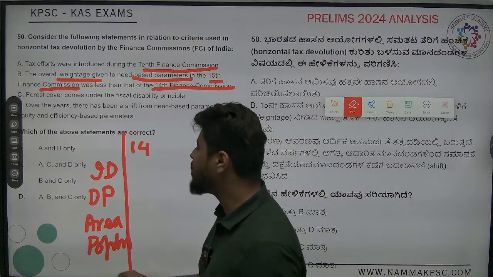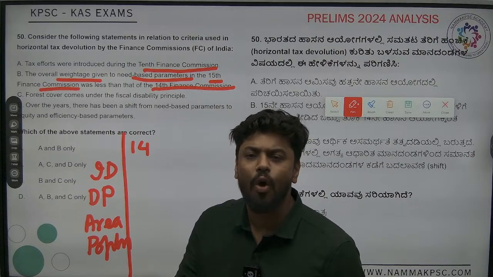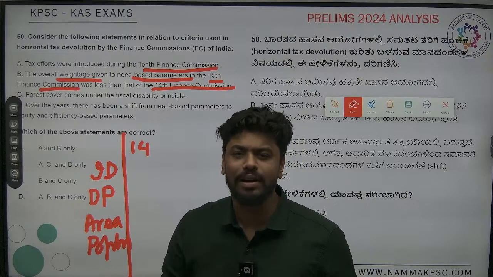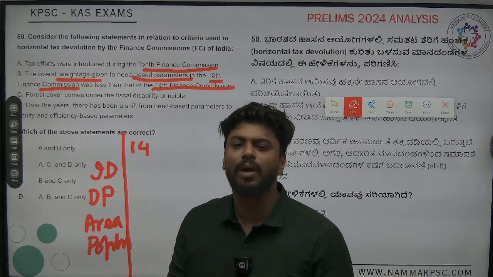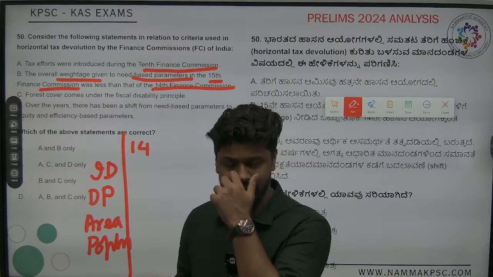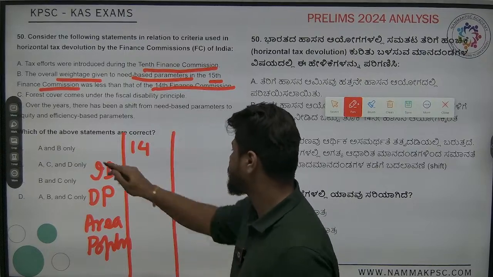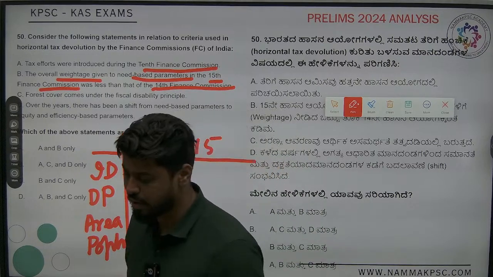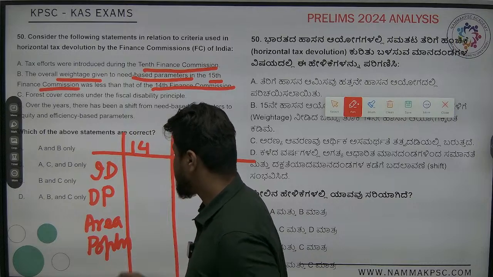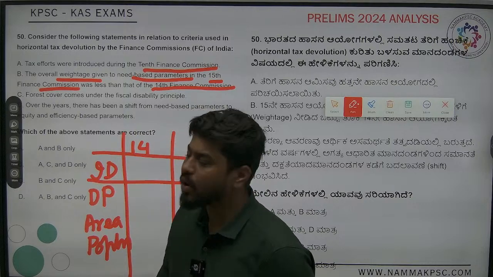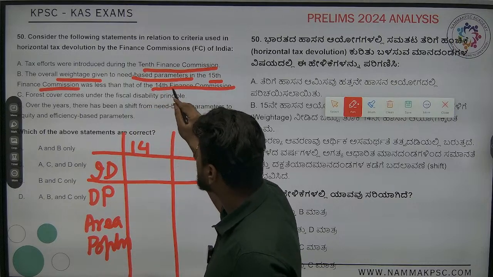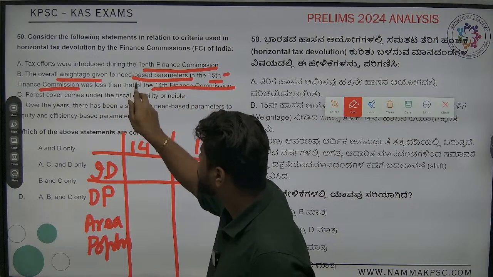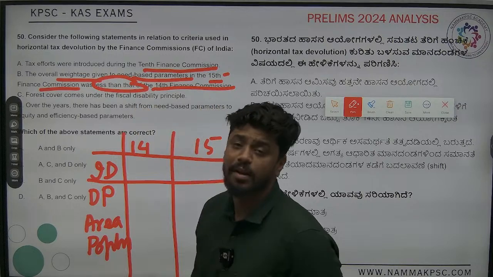So these are all need-based parameters, that is, based on how much is needed for a particular state, you are going to devolve funds from the net divisible pool of taxes from the central fund, right? So this is the 14th Finance Commission. Then you have the 15th Finance Commission. What have they asked? They have told that the overall weightage in the 15th Finance Commission is less than the 14th Finance Commission.